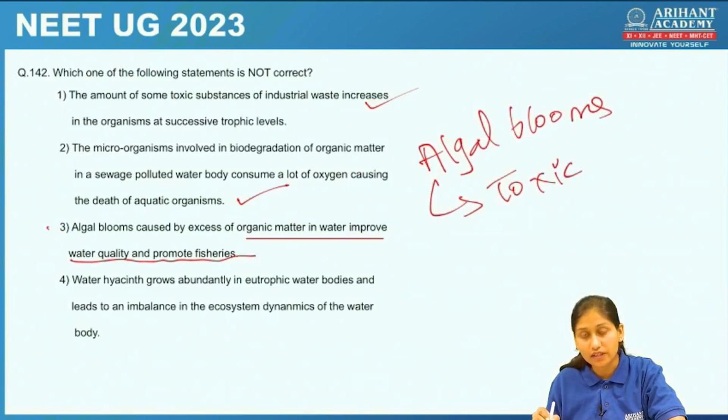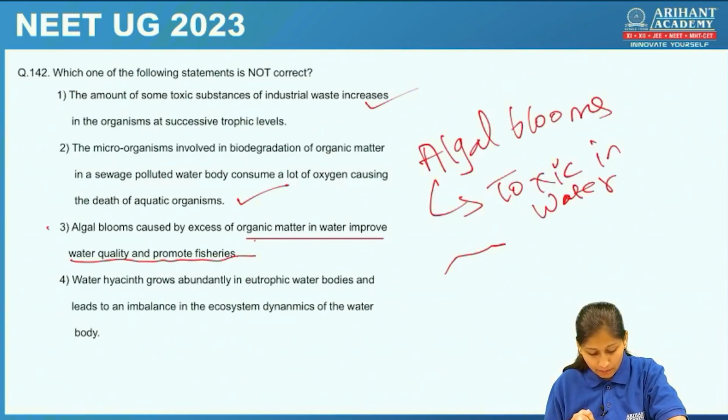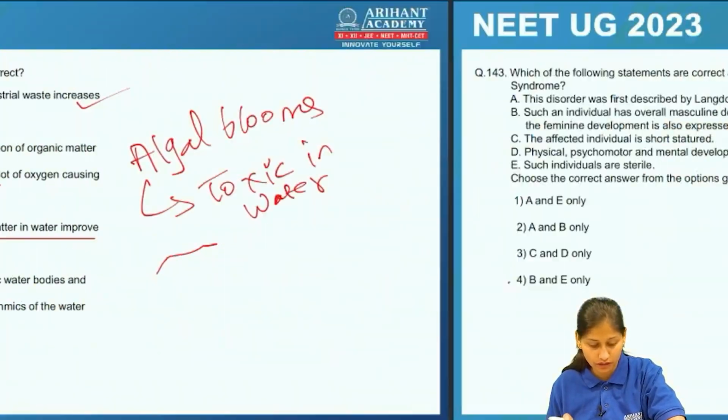They are toxic in water. Basically, they will not let other plants in the water body grow. So it is not helping in improving the water quality. They are degrading the water quality, and they will also not promote fisheries. The fish would decrease in that pond because of the eutrophication. So this is the incorrect statement. Let's check the next one.